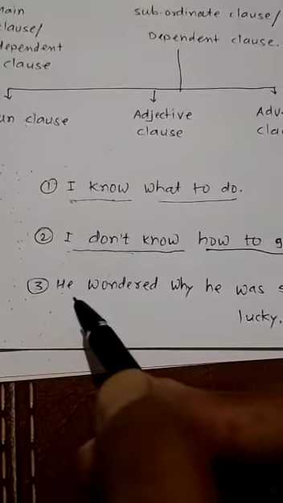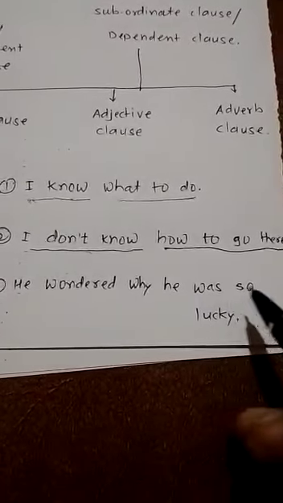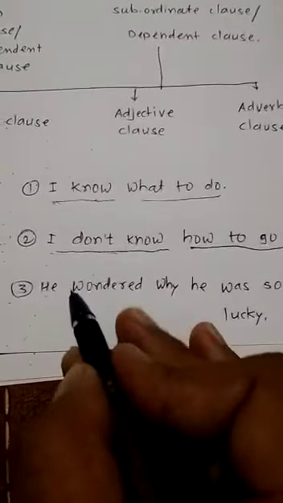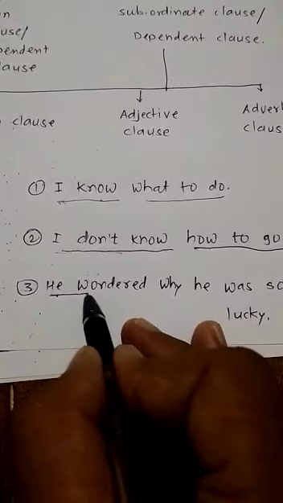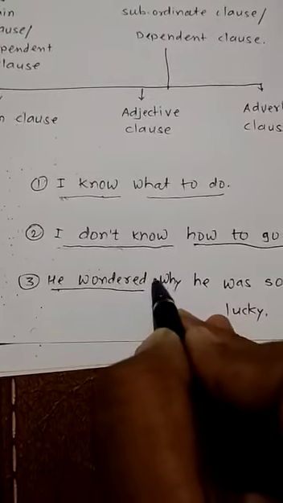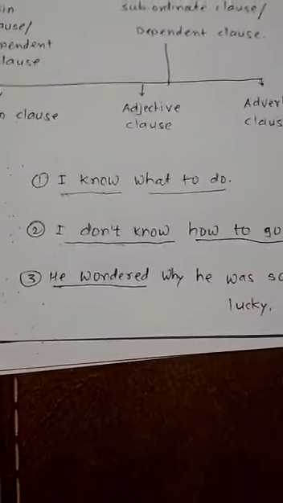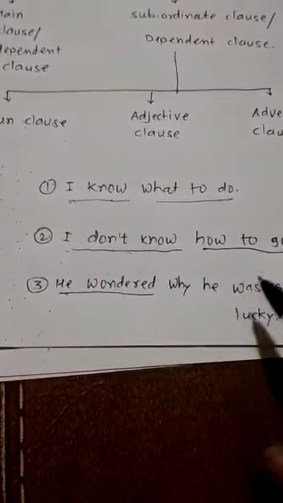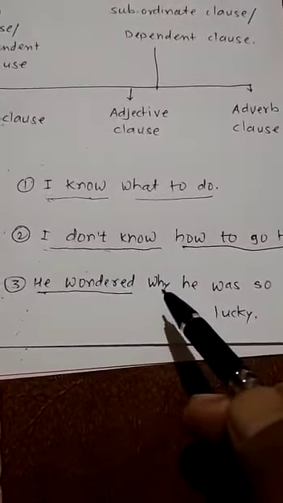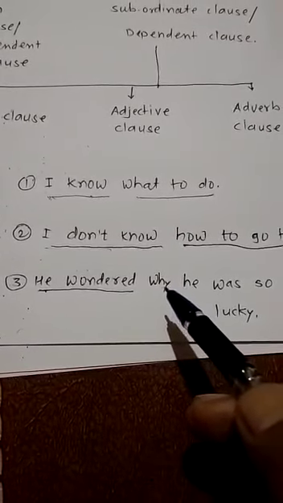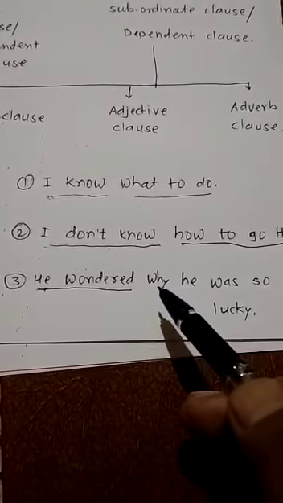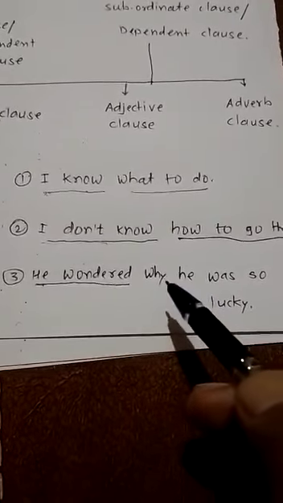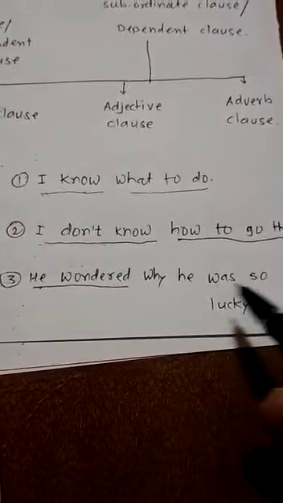Then come to the next: "He wondered why he was so lucky." So here also you are going to identify it. Here "he wondered," if you just give a full stop here, the meaning is completed. "He wondered," because the subject is given and the predicate is also given. But here a connective is also used, that is "why," a wh word that is used here as an interrogative pronoun. Then "why he was so lucky."